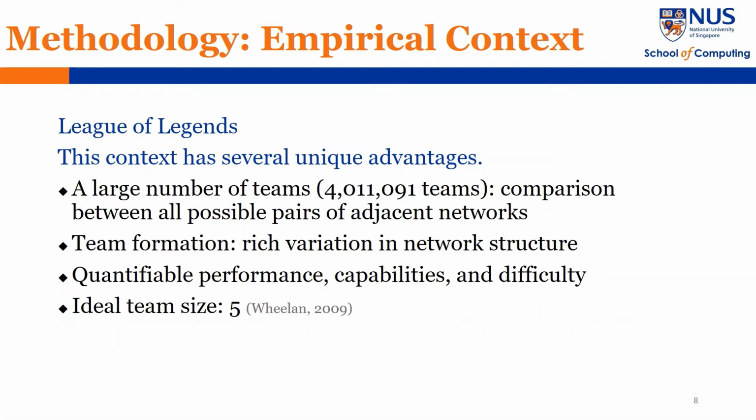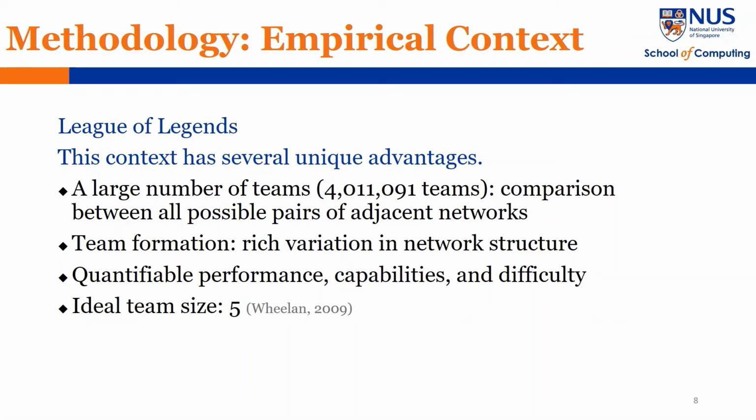Secondly, team formation in this game brings rich variations in networks. Friends can form teams together and non-friend members are assigned by the algorithms. This can help reduce the selection bias of non-friend members. Thirdly, variables can be quantitatively measured.